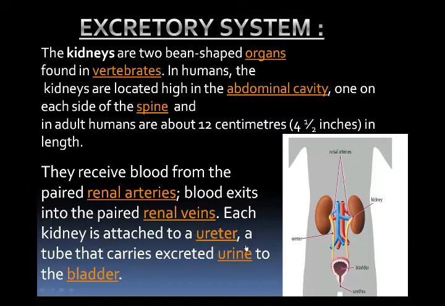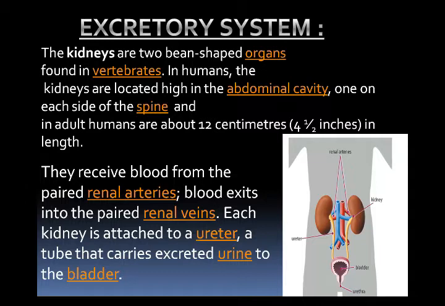Now, each kidney is attached to a ureter. These are the smaller, narrow tubes which arise on each side on the depressed side, the concave side of the kidney. You can see in the picture, students, the kidney has a concave side which faces the vertebral column. This concave side has a depression. This depression has a groove, and this depression is called hilus.